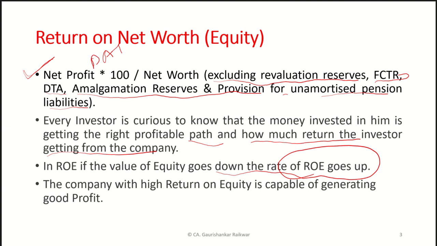The investor wants a higher return on the equity or the net worth. A company with high return on equity is capable of generating good profit. So this is a very important key indicator for the performance of the bank, and it is the expectation of the shareholder that the bank earns a good return for the capital invested in the bank.